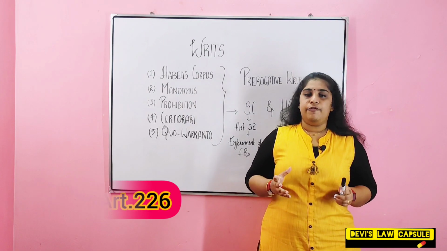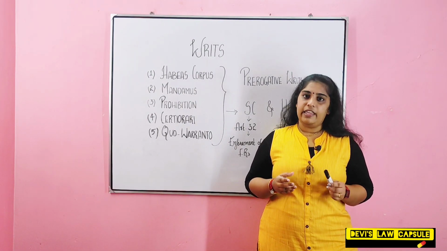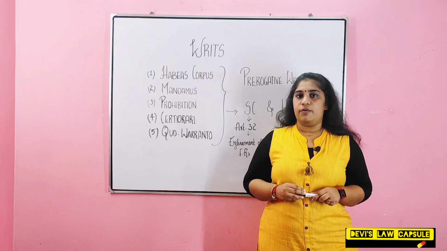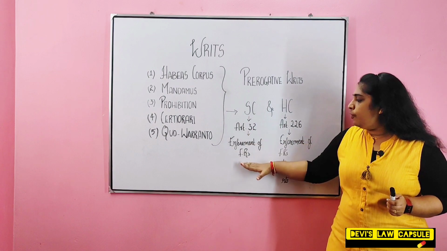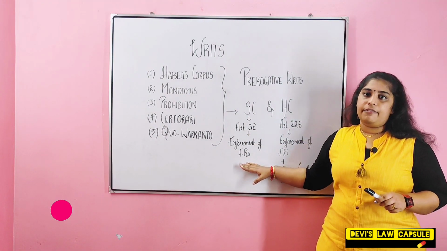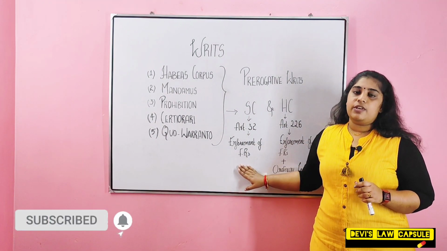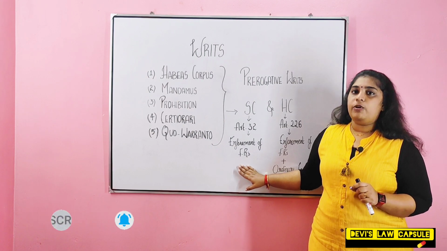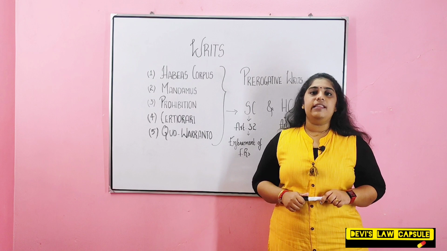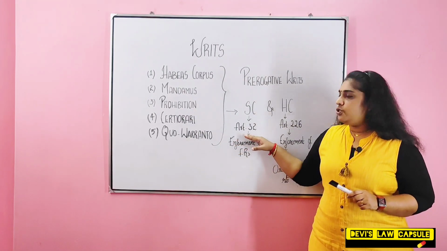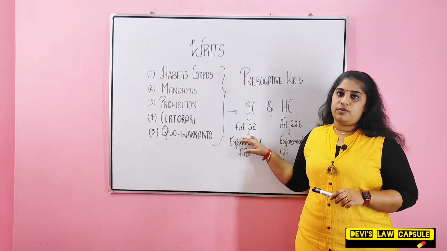So the main difference between Supreme Court and High Court with regard to the issuance of writs is that Supreme Court can issue writs only for the enforcement of fundamental rights. So because of this feature, Supreme Court is known as the protector and guarantor of fundamental rights. Even B.R. Ambedkar has called Article 32 the heart and soul of the Constitution.